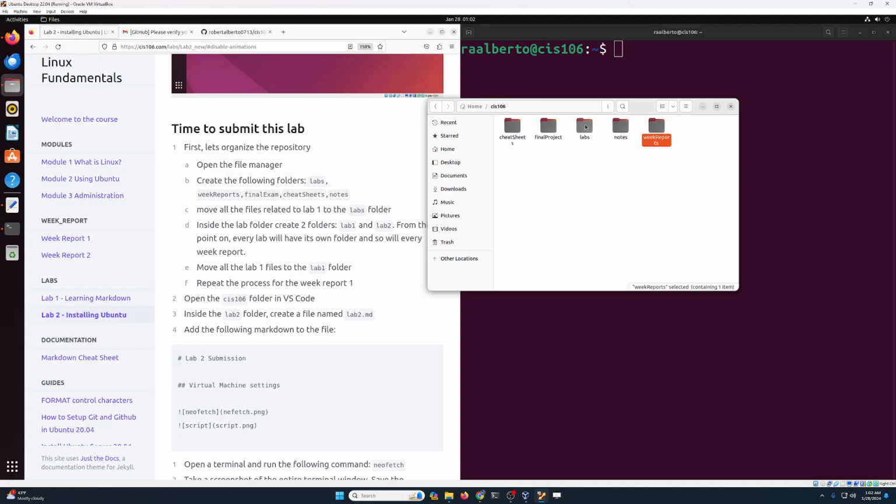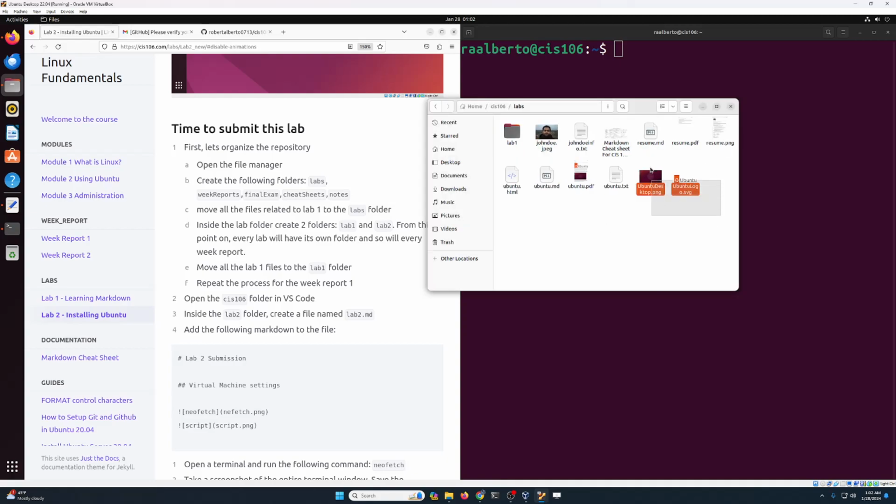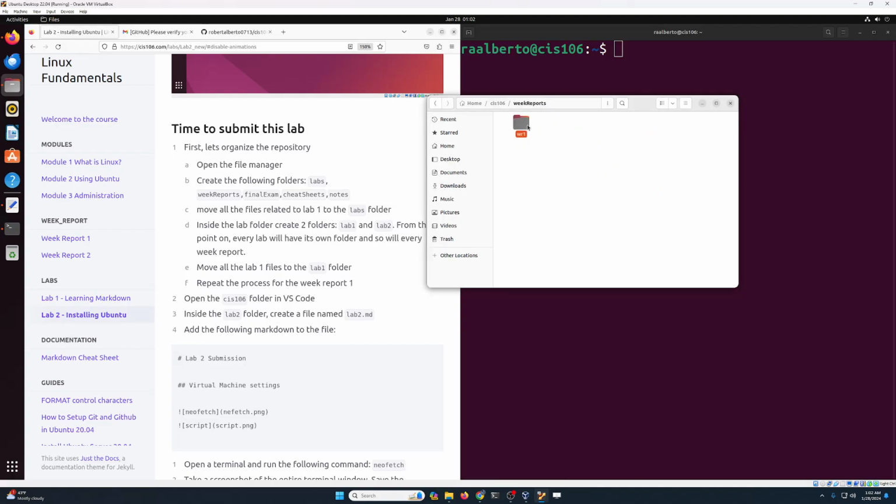Now I'm gonna go to labs and I'm gonna repeat the same process. Here I'm gonna create a lab 1 folder, and then I'm just gonna move everything to lab 1. Perfectly fine. So all the lab 1 files are in one place and all the week reports files are in one place. This is gonna make our life very easy.